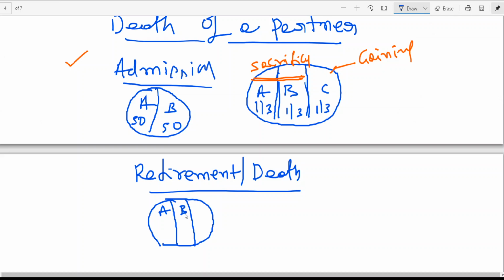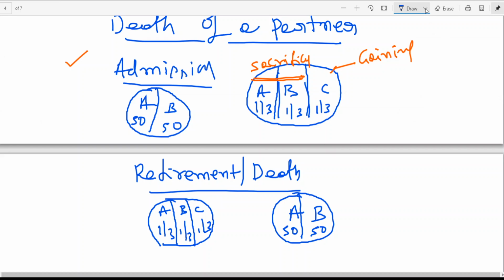A, B, now C has retired. Then who is left out? A, B. Okay. Now in this case, in future A is going to get 50, B is going to get 50.